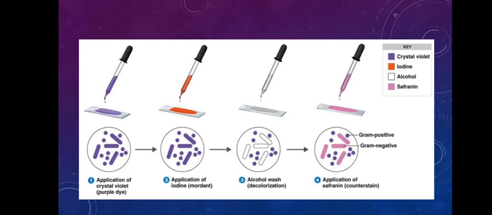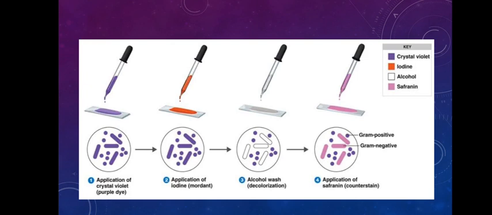One type was of purple color, and another one was of pink color. That is, some bacteria retained the purple color which he applied at first, but some bacteria decolorized after the alcohol wash and gained the other dye, safranin.